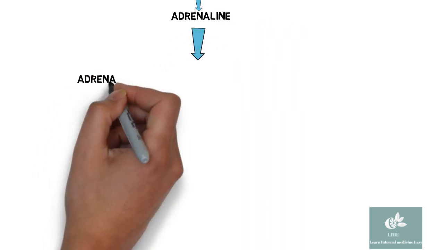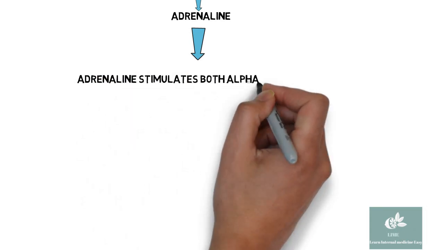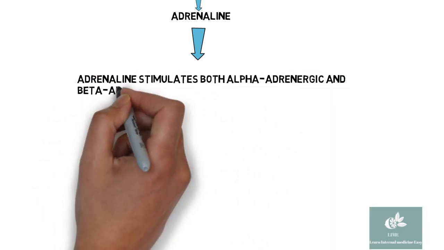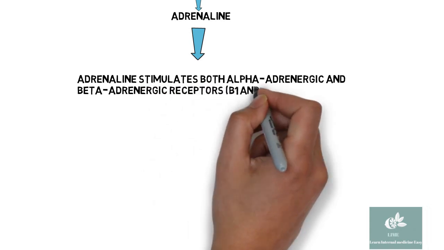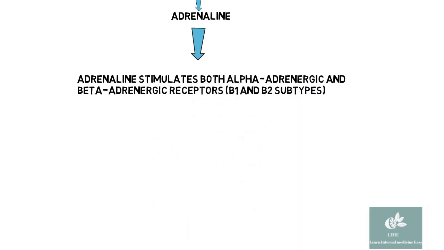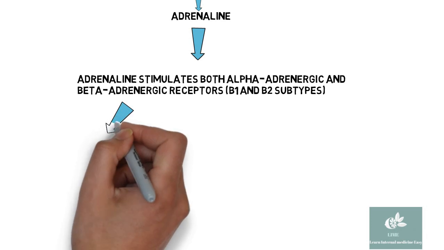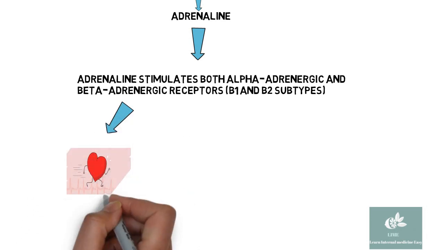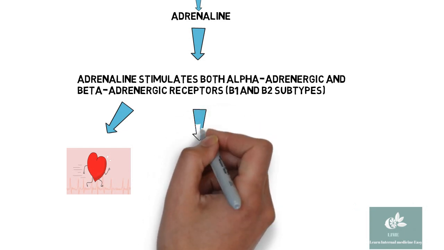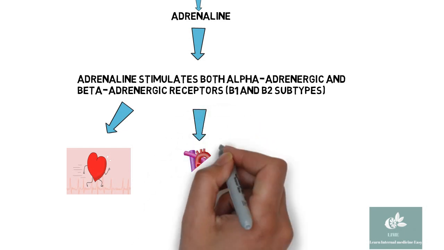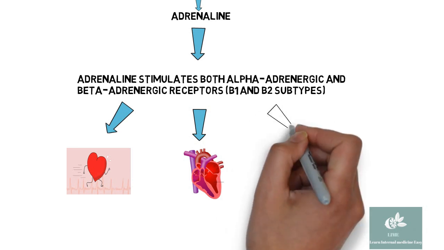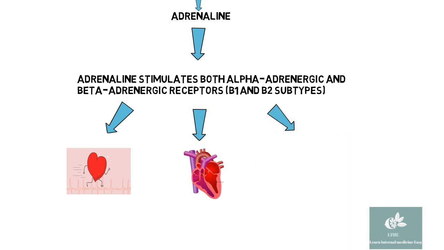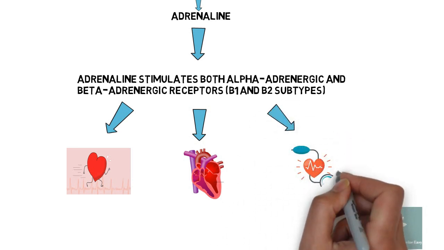Adrenaline is a non-selective catecholamine which acts on alpha and beta receptors. It acts on beta 1 receptor in the heart and increases the heart rate, and it also increases the stroke volume, and it acts on alpha receptors and increases the blood pressure.